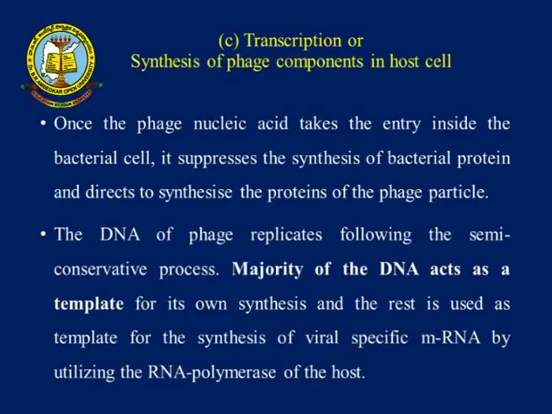Okay, see the 70S has two types of subunits: one is the 50S plus 30S subunits. Next there are different types of subunits in the ribosomes, which are also involved in translation and translocation. Next is transcription and synthesis, the main formation. The first step is adsorption, then entry. The third step in the lytic cycle is transcription or synthesis, mainly synthesis and formation.